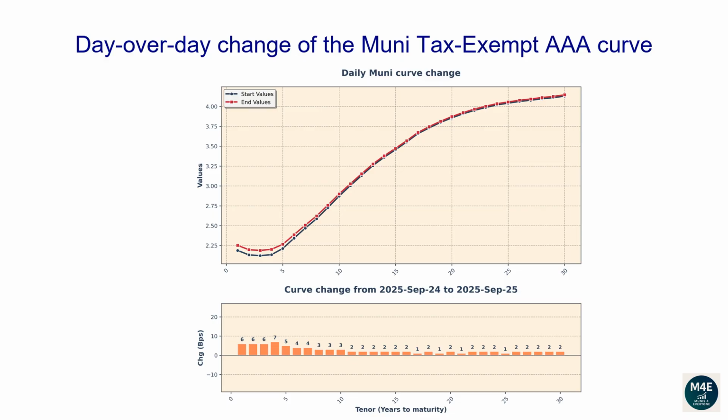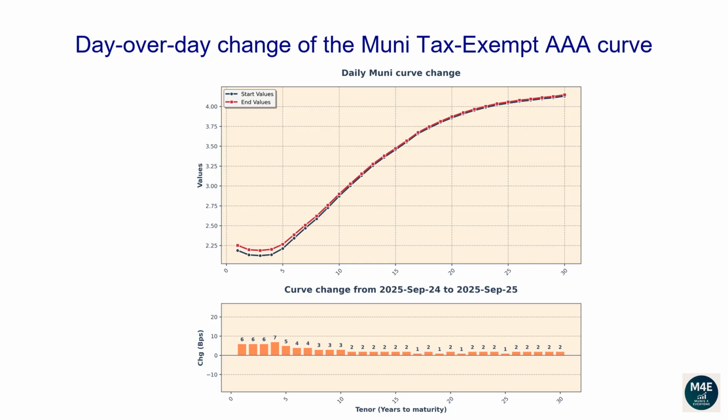Let's now go over how the Muni AAA tax-exempt curve has changed since the prior business date. The graph displayed on the top-hand side shows the most recent curve versus the prior day curve. The bar plot on the bottom-hand side shows instead the difference between the two curves in basis points. The one-year tenor changed 6 basis points. The 2-year tenor changed 6 basis points.